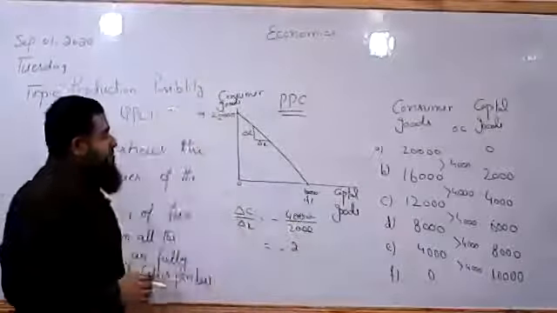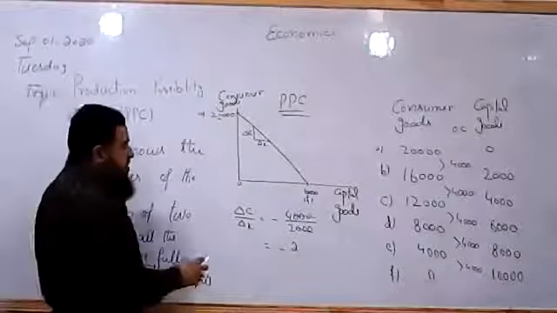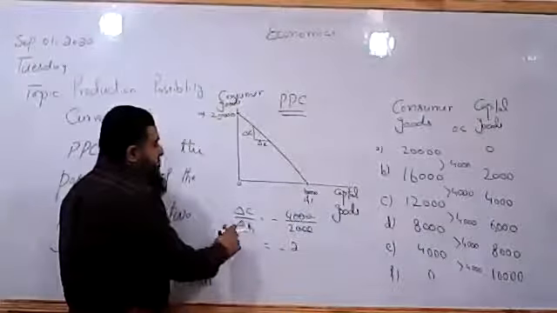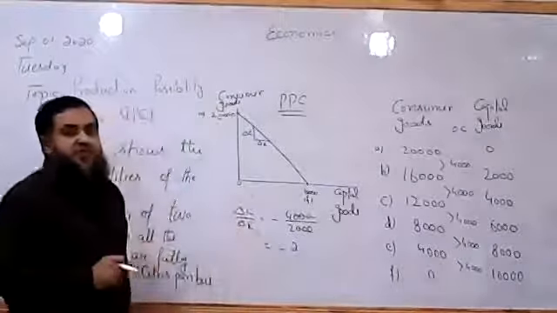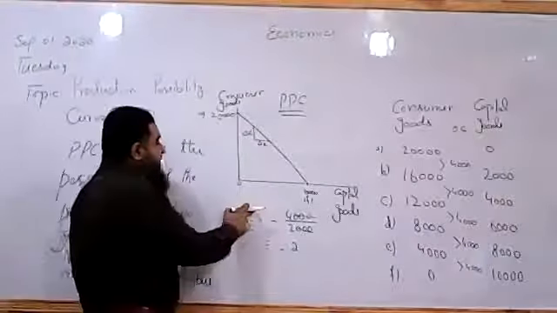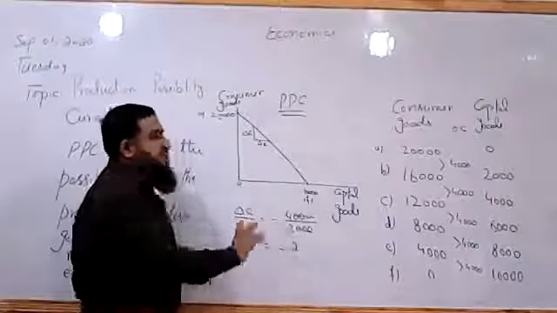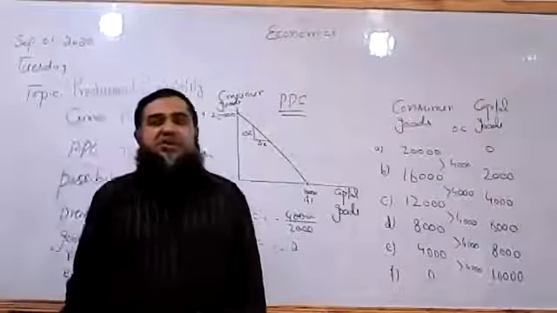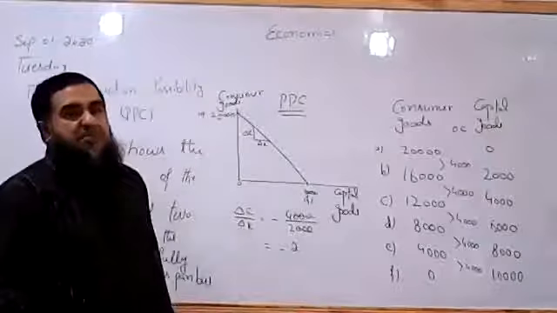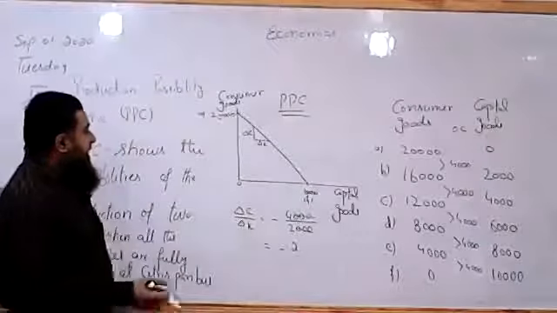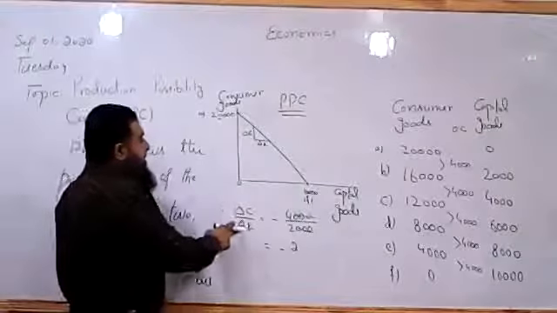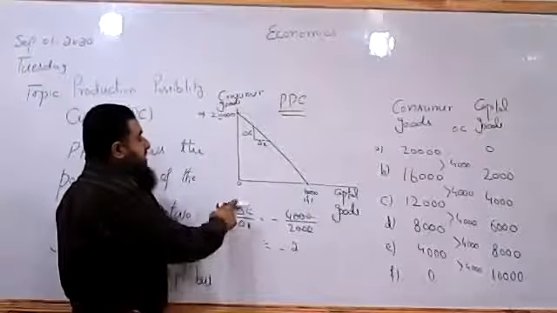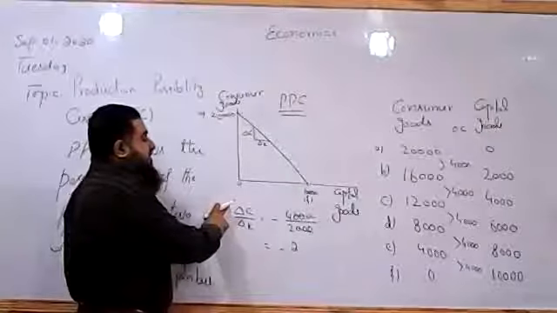What do we mean by this -2? It shows that in order to produce an extra unit of capital goods, 2 units of consumer goods will be given up. This is an opportunity cost. This is called marginal opportunity cost. Marginal means extra. For an extra unit of capital goods to be produced, how many units of consumer goods will be given up in this case?